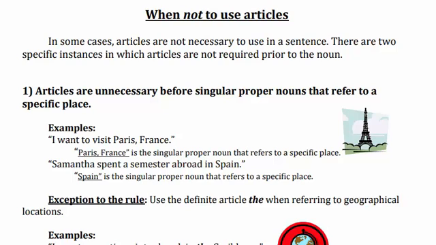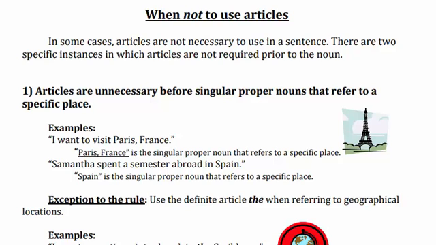Samantha spends a semester abroad in Spain. So Spain is a singular proper noun that refers to a specific place. So we don't use the Spain, or an Spain, or a Spain. So we never use articles before the word Spain.